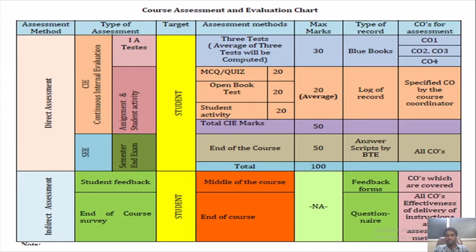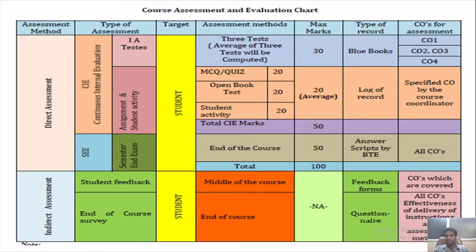MCQs, open book tests and student activity will be conducted for 20 each, and the average of these 3 will be taken, that is an average of 20. Log records are maintained for this, and the CO will be assigned by the course coordinator. So totally CIE marks will be for 50 marks, and the SEE is nothing but the semester end examination, which is conducted by the State Board of Technical Examination. This board will conduct the exam for 50 marks at the end of the course.